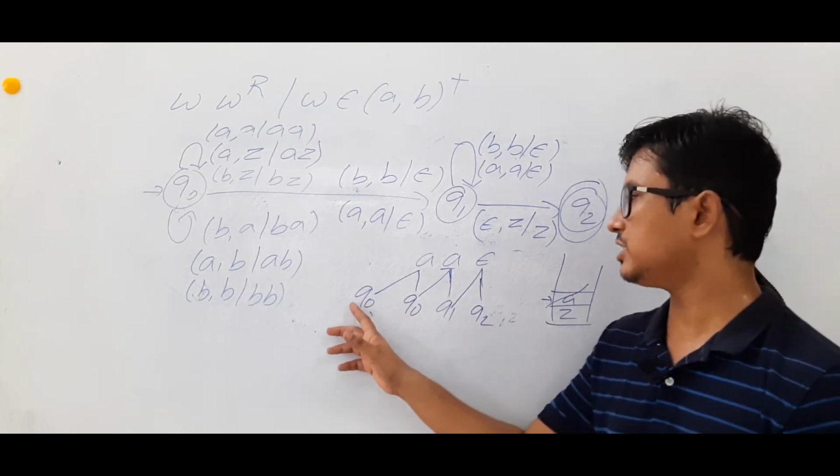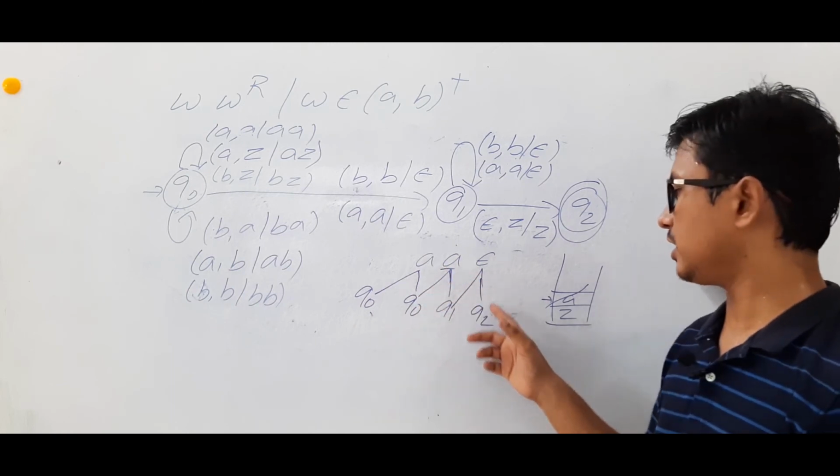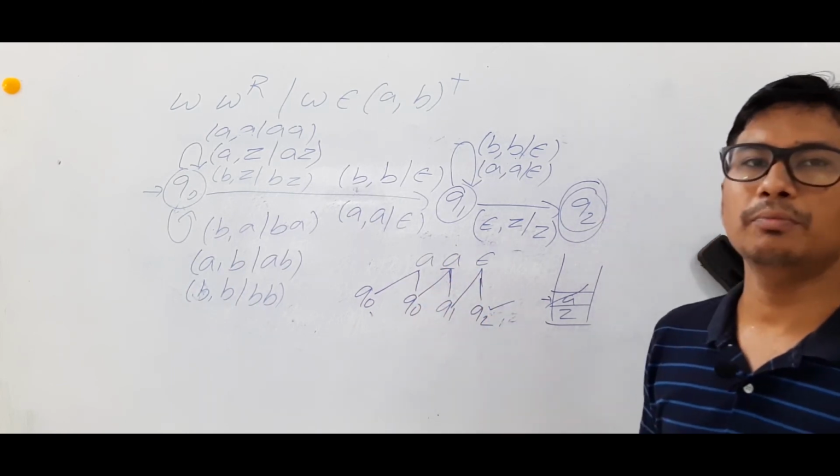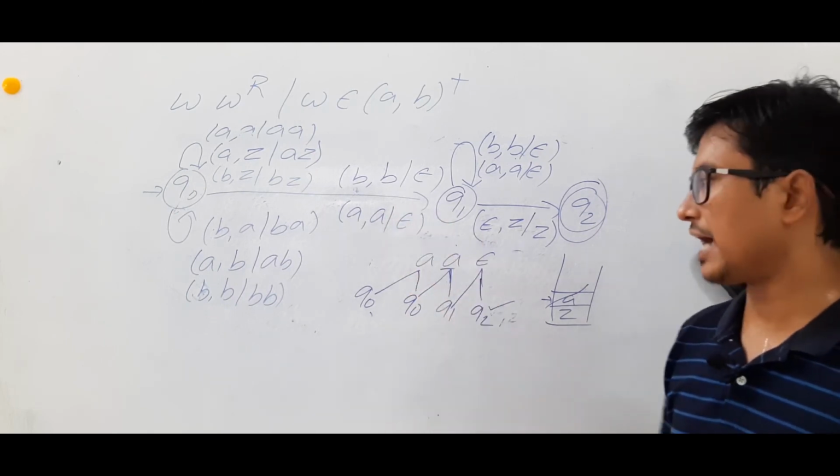So from the initial state, by looking at the entire string, you have reached the state Q2, which is a final state. So my pushdown automata will accept it.